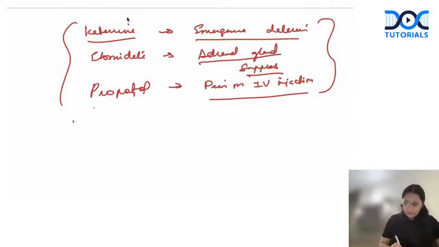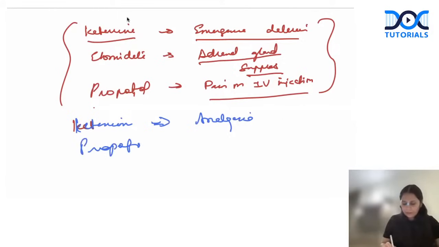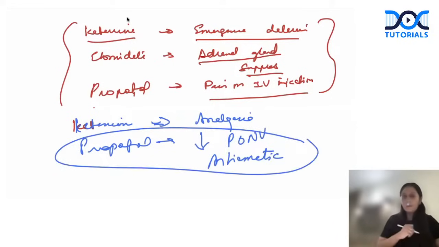Remember, ketamine is the only IV anesthetic which produces analgesia, which is very commonly asked in exam. And propofol is the only IV anesthetic which decreases nausea and vomiting, post-op nausea and vomiting. It is anti-emetic. That's the beauty of propofol, right? So very good for daycare surgery, for neurosurgery, for thoracic surgery. Propofol is a wonderful IV agent.